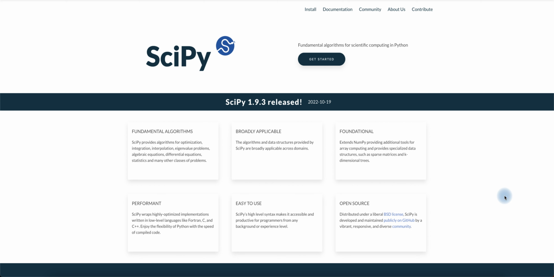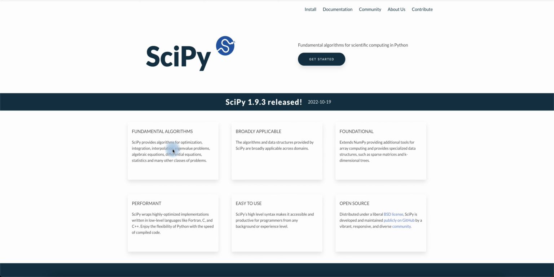We are actually going to dig into another Python package called SciPy, where they basically talk about fundamental algorithms, a bunch of stuff for folks that did physics, chemistry, engineering, biology, any of the STEM fields where you'd be doing a lot of calculating and computing.